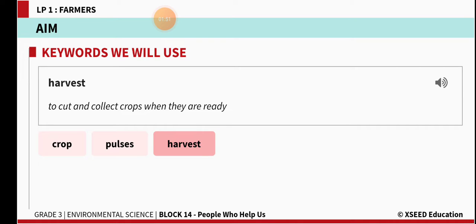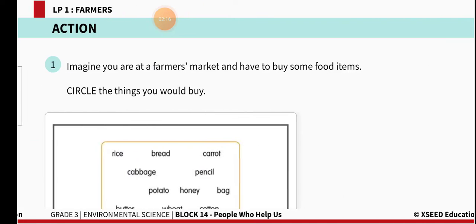Next one, harvest. Harvest means to cut and collect crops when they are ready. When they are ready to give us any grain or pulse, then the farmers will cut that from the field. So that's called harvest. Harvest. To cut and collect crops when they are ready.